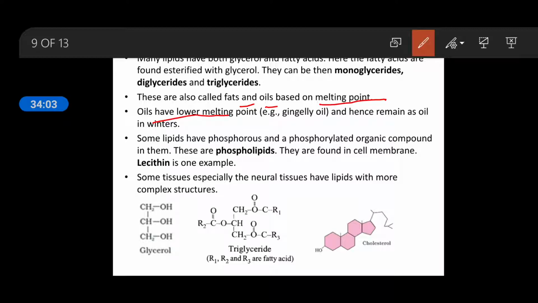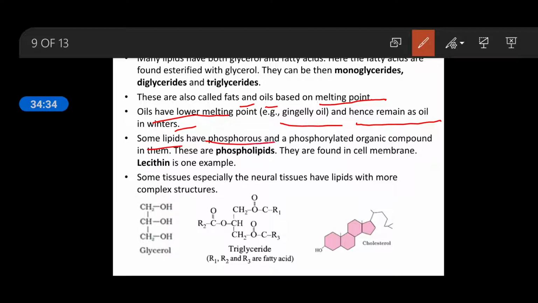Now these are called fat or oil, which is based on melting point. Oil has a lower melting point, like gingerly oil. Because its melting point is lower, it remains as oil even in the winters. And fat at room temperature is solid, so its melting point is higher.